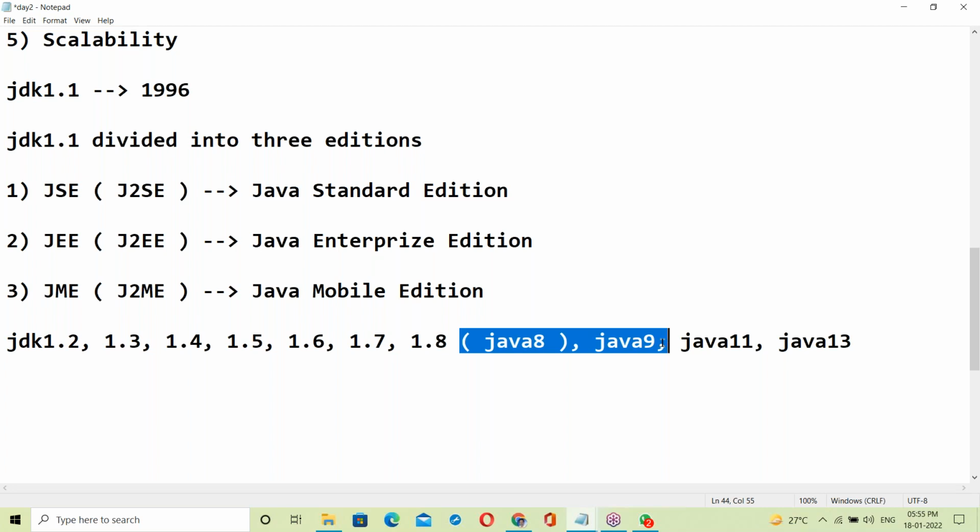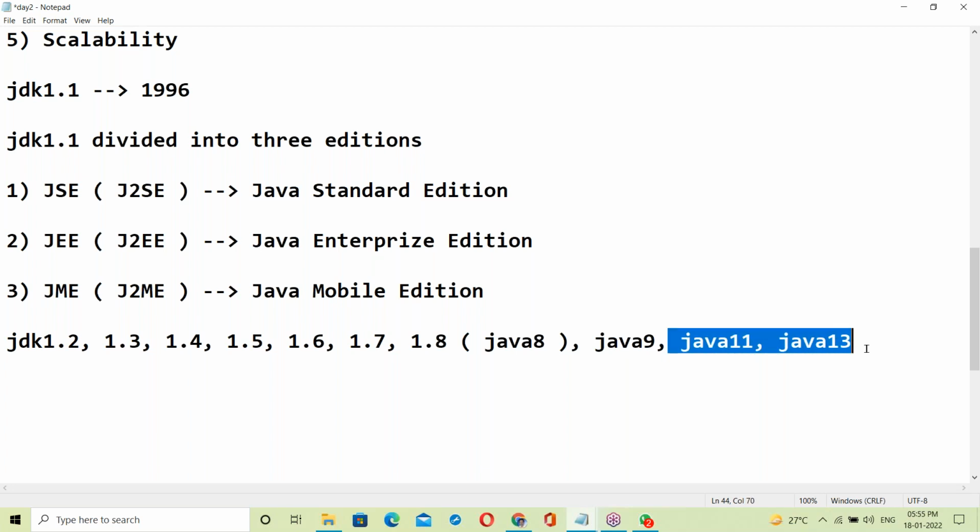We will give special focus to the features of 8 and 9. The industry uses 8; most companies use 8, and some companies use 9 also. In our company we are using Java 9 also. Our company is completely Java based, with a very big team.